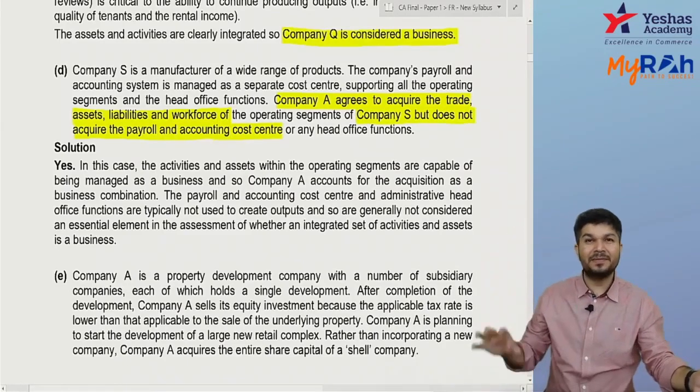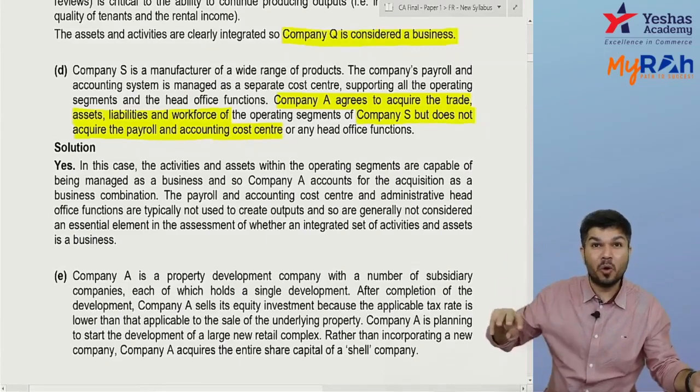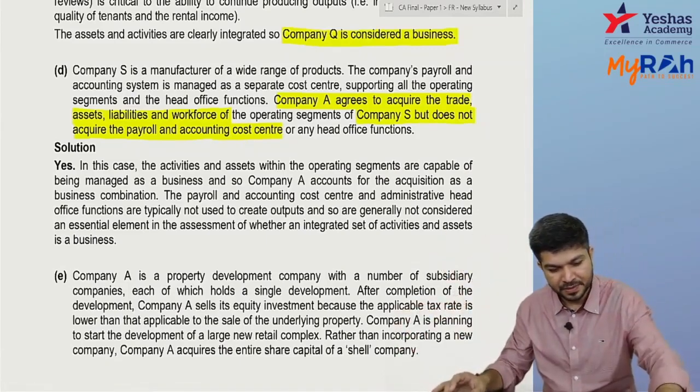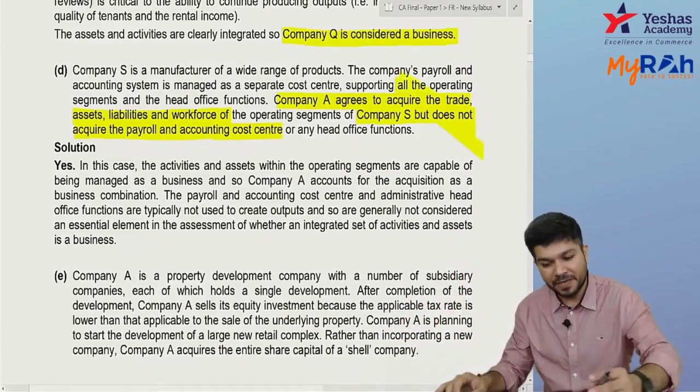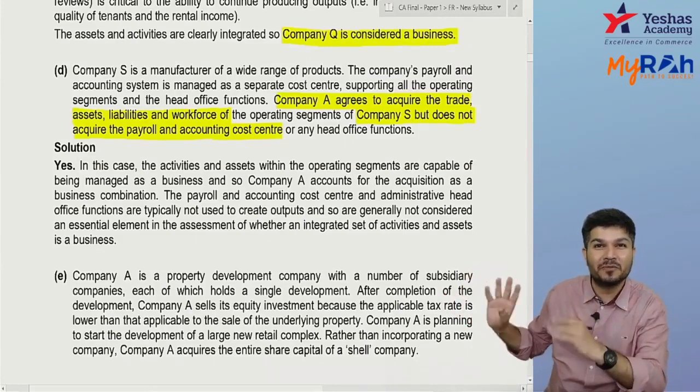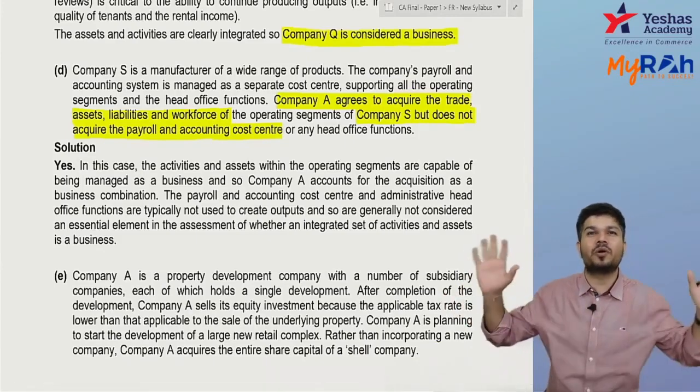I'm acquiring everything: your assets, your liabilities, your employees, your customers, your suppliers. Trade means your customers, your suppliers. I'm acquiring everything except I don't want your accounting software and payroll software.